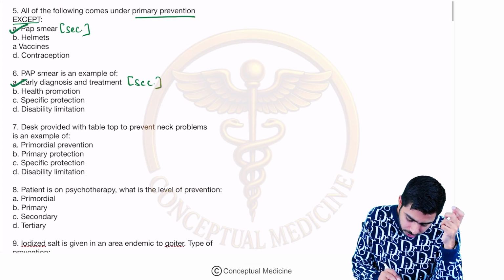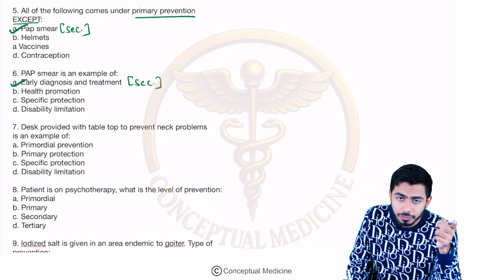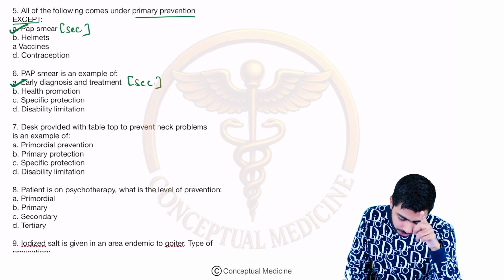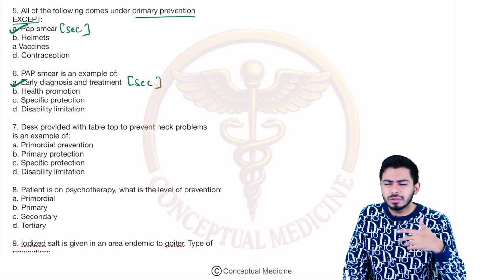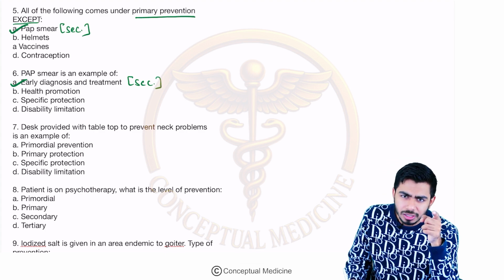Okay, 7. Desks provided with a tabletop to prevent neck problems is an example of what over here? So a desk is actually provided. So you are preventing this risk factor.